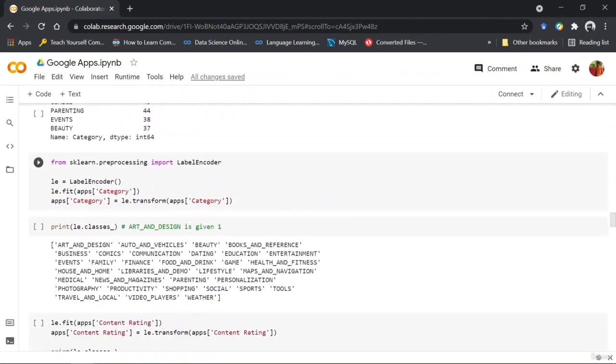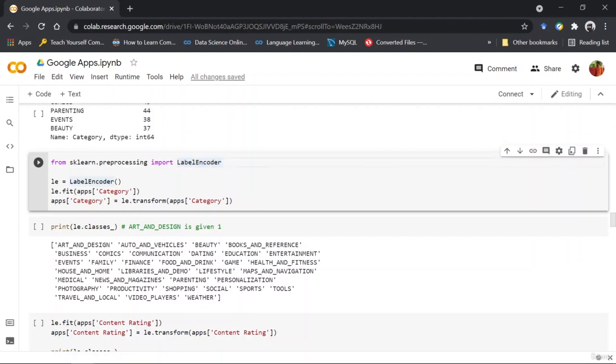So you can see that I've imported a label encoder. What label encoder does is that it helps you in converting your categorical data, that is string data, into numerical data, right? So that data can be fit into the model. I've called the class and used its fit function to understand which categories are present inside this column and what to do with them.